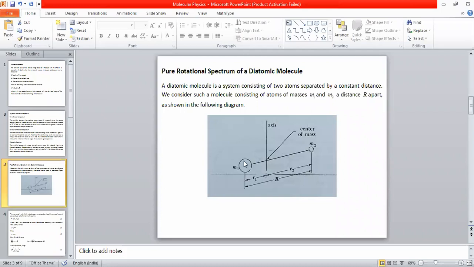Our first atom, having mass M1, is at a distance R1 from the center of mass, whereas our second atom, having mass M2, is at a distance R2 from the center of mass. Clearly, the distance is R1 plus R2. So the first atom and the second atom are at their respective distances R1 and R2 from the center of mass. Clearly R1 plus R2 should be equal to capital R. Okay?